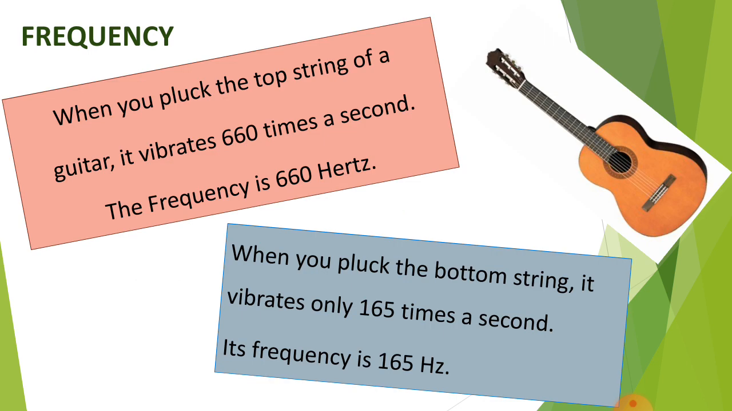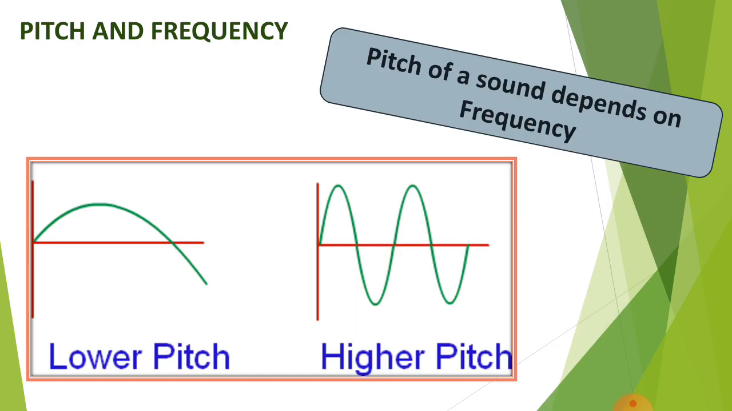Frequency. When you pluck the top string of a guitar, it vibrates 660 times in a second, so the frequency is 660 Hz. When you pluck the bottom string, it vibrates only 165 times in a second. Therefore, its frequency is 165 Hz. In this way, frequency is calculated, and by knowing the frequency, we can tell the pitch. Let's recall it again. When the frequency is high, the pitch is also high. When the frequency is less, the pitch is also low.